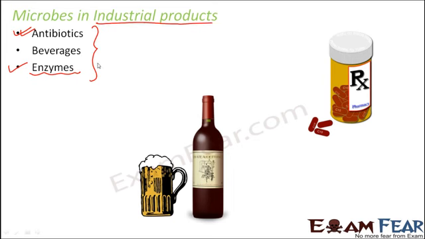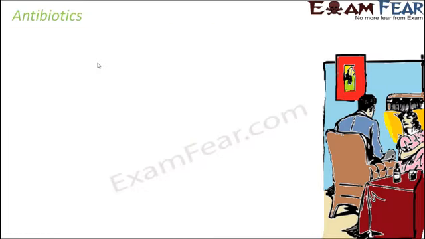For the preparation of all these items, it is not that somebody can prepare an antibiotic at his or her home by taking a small amount of microbe and following the process. All these things need a lot of machinery, a lot of setup. So these are performed on an industrial scale, that is, on a commercial large scale. So let us first talk about antibiotics.